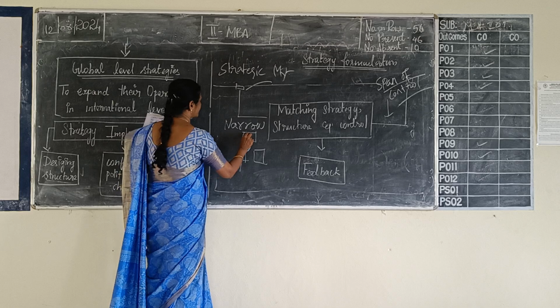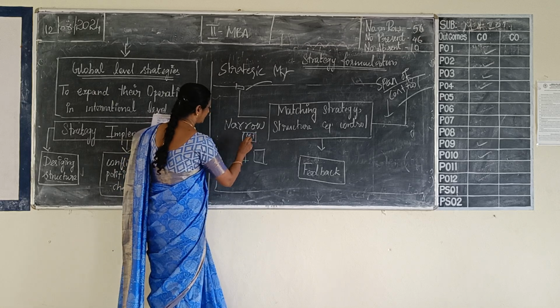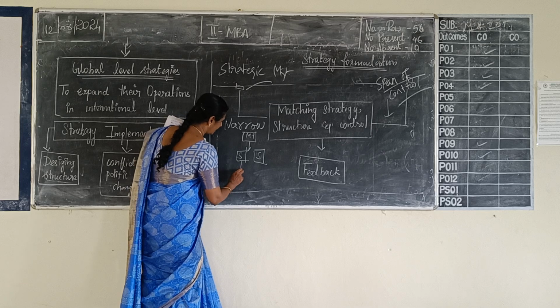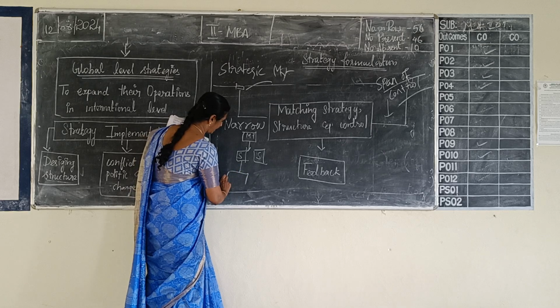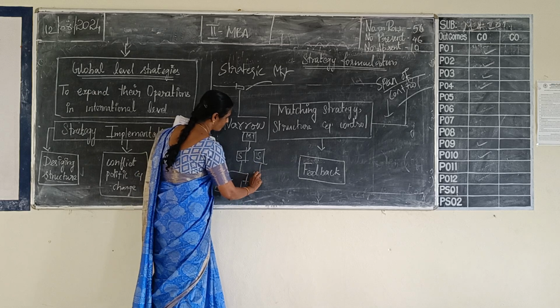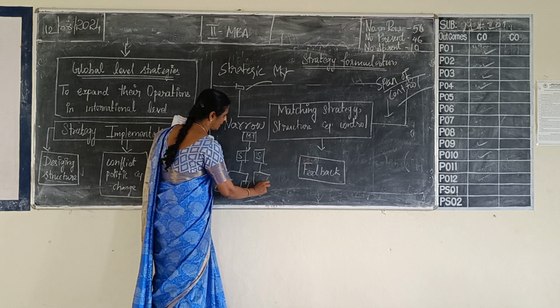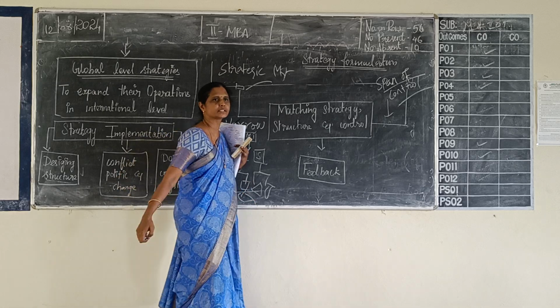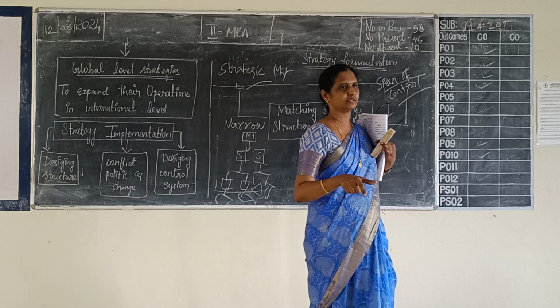He is manager 1, here is the supervisor, and under his supervision there are two subordinates, again two subordinates, again two subordinates. So it is a tall structure, right?